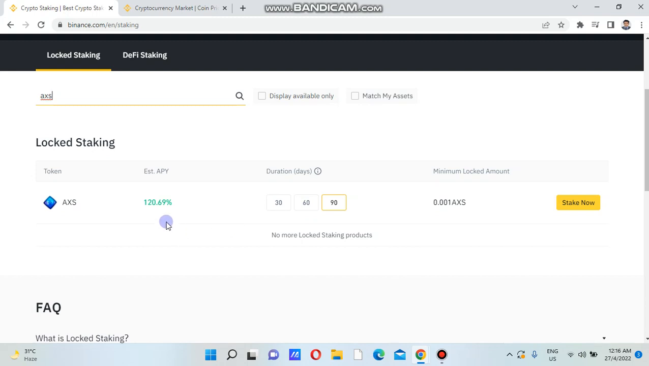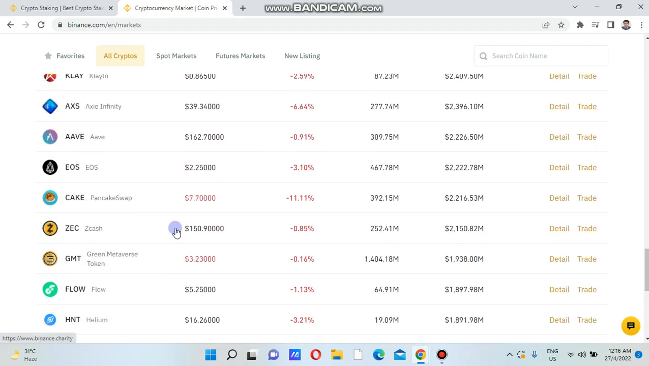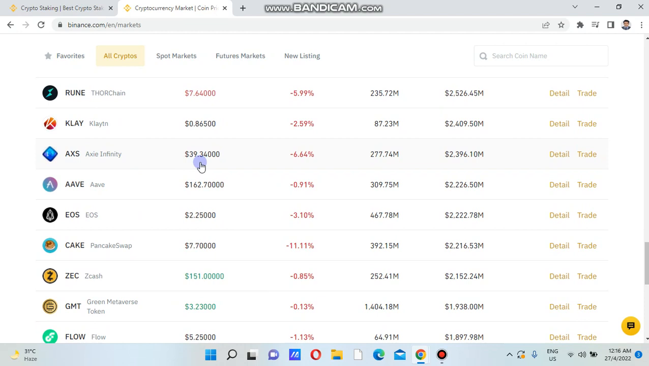Actually, the risk is that after 90 days, if the price has decreased. Firstly we need to know the market price of AXS. Here is AXS, and you are seeing that the spot market rate is 39.33, actually decreasing by minus 6 percent. You are seeing that the market rate is decreasing, but this is not ensuring that the market price will be decreasing continuously.